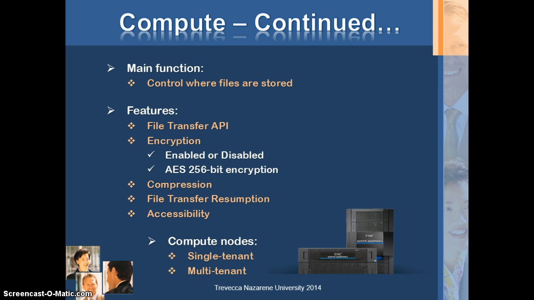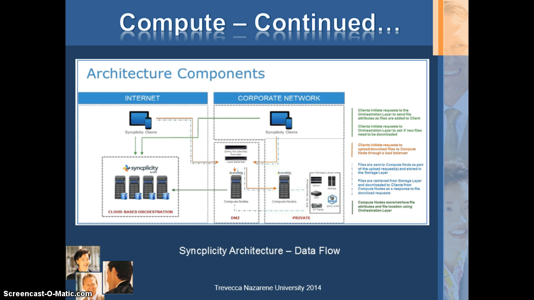Now let's have a more detailed look at the architecture. On the left hand side, one can see the multi-tenant architecture for customers using the Simplicity's public cloud storage. The single tenant layer of the architecture resides in the corporate network. This figure also illustrates the architecture components and describes how the data and files flow between them.